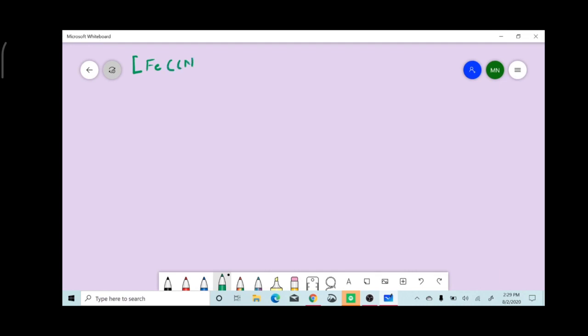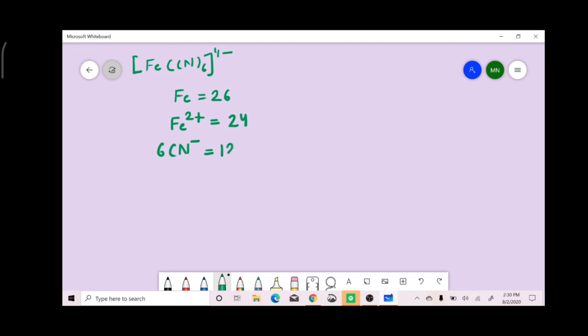This is an example of an iron complex, the hexacyanoferrate ion. In this complex, iron is the central metal atom and its atomic number is 26. The oxidation state of iron in this complex is positive 2, and in the dipositive cationic state it has 24 electrons.